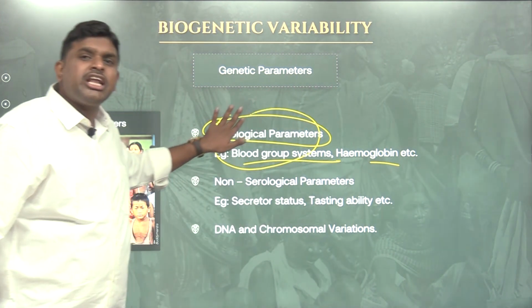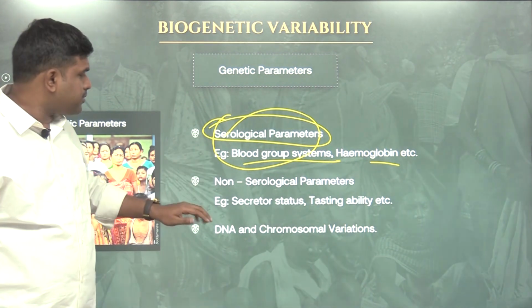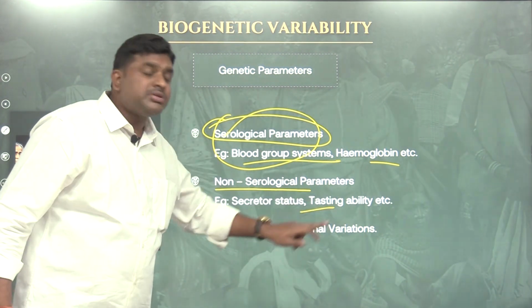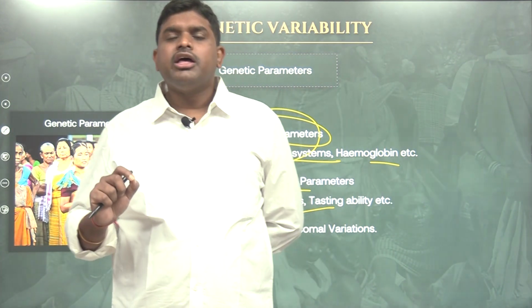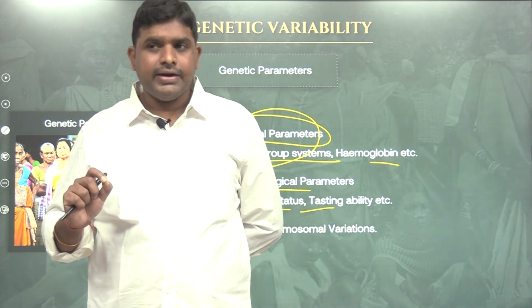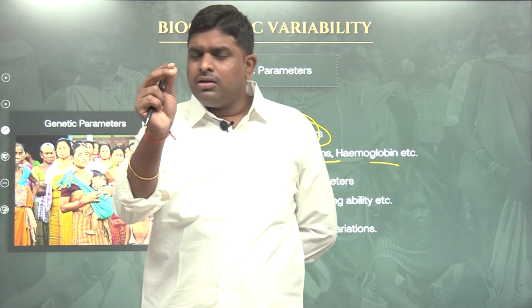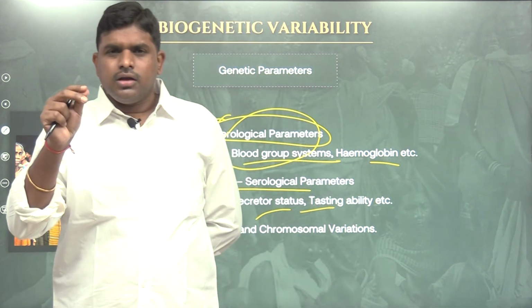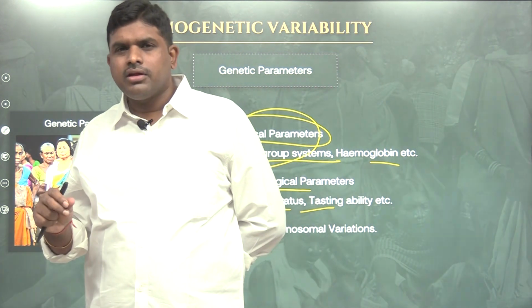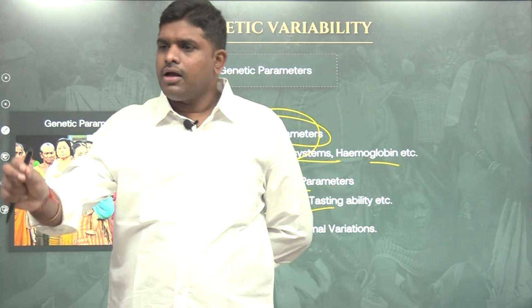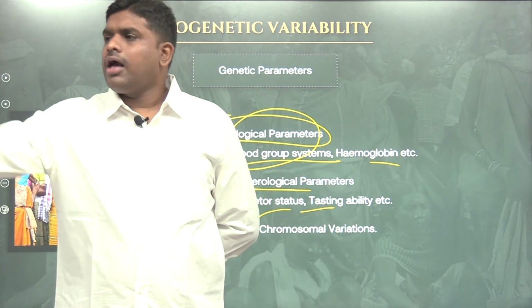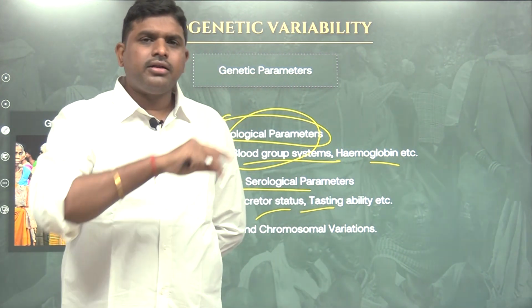So serological parameters like blood groups, and non-serological traits like tasting ability, secretor status. For example, there is something called phenylthiocarbamide. A small element, like a sugar-like material, which is called phenylthiocarbamide, PTC. I gave him, I gave her.